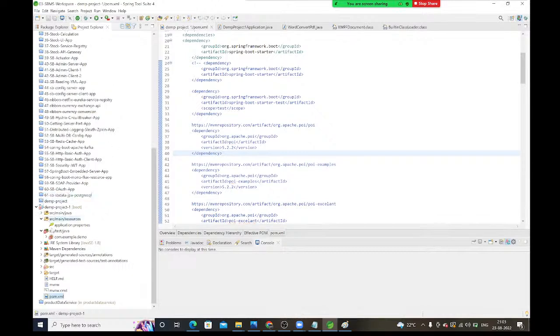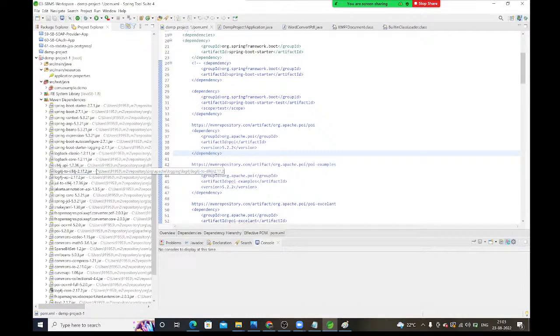See here, you can see Maven dependencies. All these dependencies are downloaded by Maven only. Whatever you configured, see Spring Boot Starter, Spring Boot, Spring Context, Spring AOP, Spring Beans, Spring Expression, Spring Boot Auto Configure, Logback, Log4j, whatever you require.